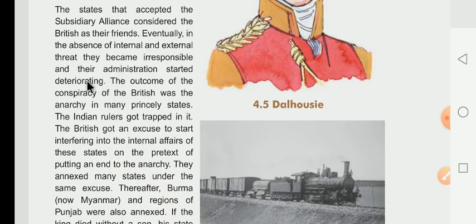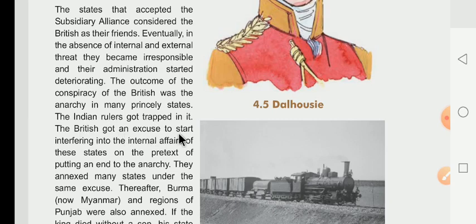Second thing, the British also started the conspiracy in the states. Conspiracy means sajish and षड्यंत्र, and that's why the princely states were not running the proper administration system. That's why the maximum states were deteriorating, and we know very well deteriorating means bigadna. And that's why the British created anarchy in many princely states. The Indian rulers got trapped in it, and trapped means phas jana.